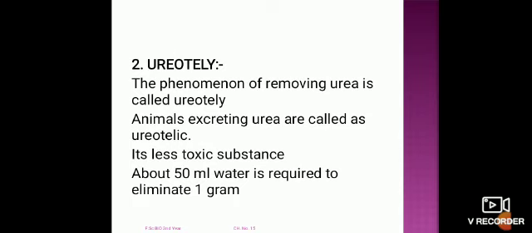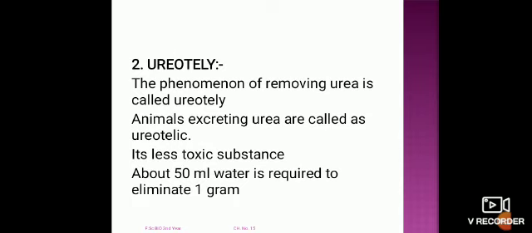These organisms are present in an area where a moderate supply of water is available. Urea is less toxic as compared to ammonia. Approximately 50 ml of water is required to eliminate 1 gram of urea.